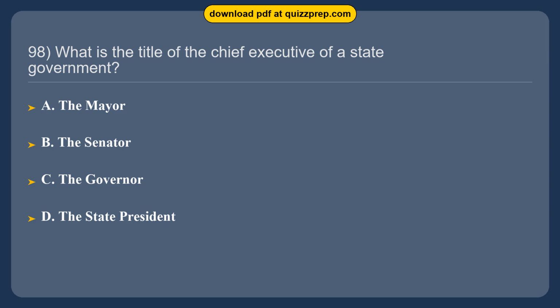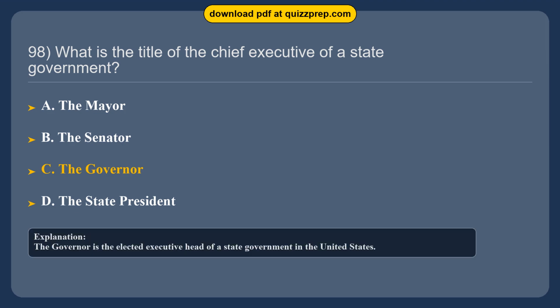Question 98. What is the title of the chief executive of a state government? Option A, the mayor. Option B, the senator. Option C, the governor. Option D, the state president. The correct answer is option C, the governor. The governor is the elected executive head of a state government in the United States.